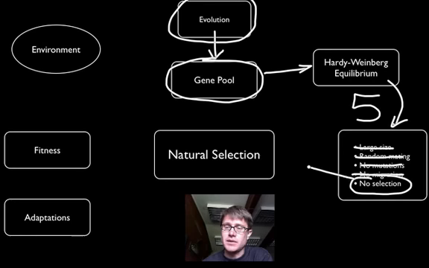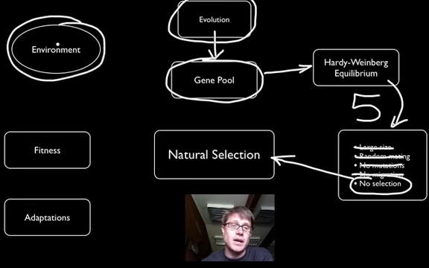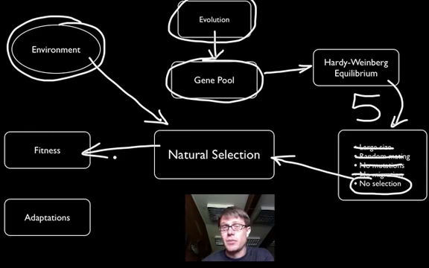Today I want to talk about selection, because selection is when you live or die. It's called differential reproductive success, when you live or die based on the appearance that you have. In other words, you're made the way you are, and as the environment changes, you're selected. Either you have high fitness and you're able to survive and pass your genes on, or you have low fitness and you die. And if you have enough fitness over time, that can eventually lead to adaptations in a population. So the smallest unit that can actually evolve is a population, and it simply changes in the gene pool.